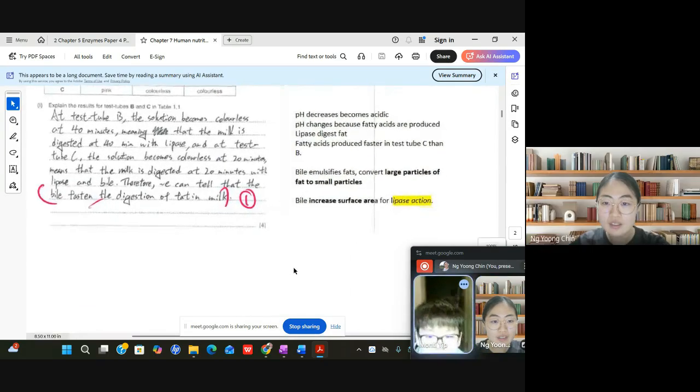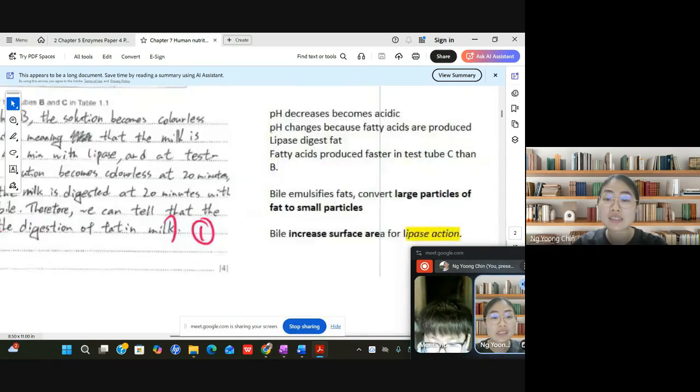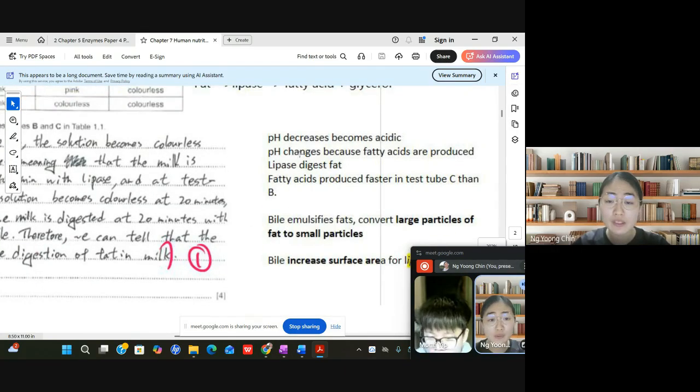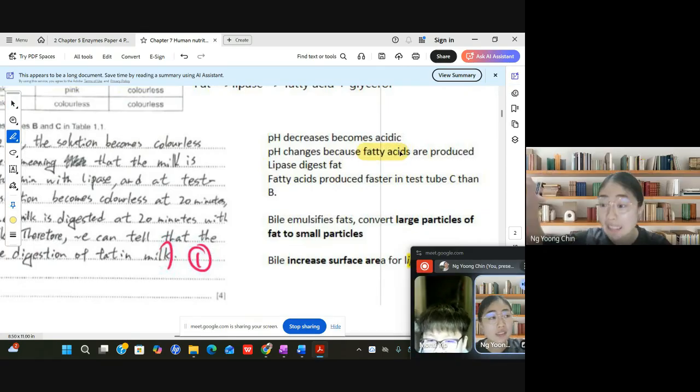And then you can also state the pH change. The pH will change from alkaline to acidic due to the presence of fatty acids. The fatty acid will cause the indicator to become colorless. Why are fatty acids produced? Because lipase will digest the fats. They will break down the fats, so they will become fatty acids.